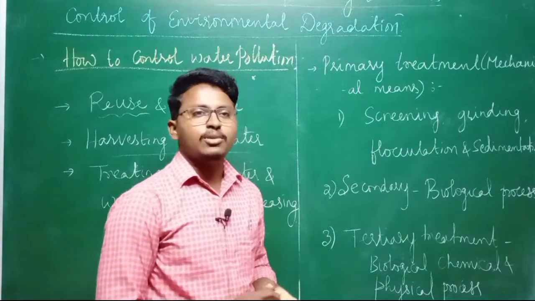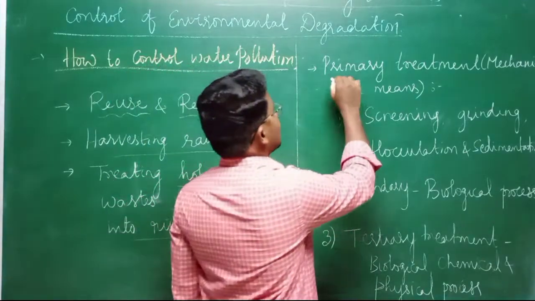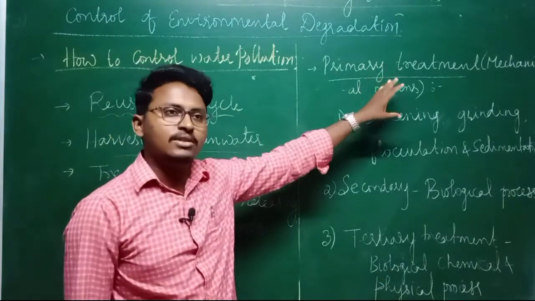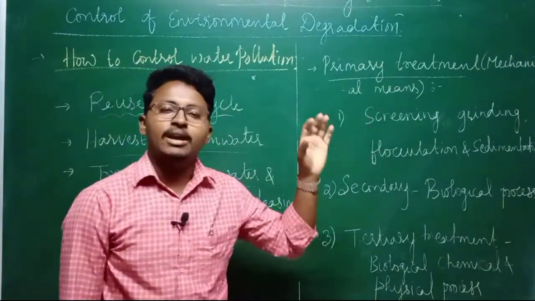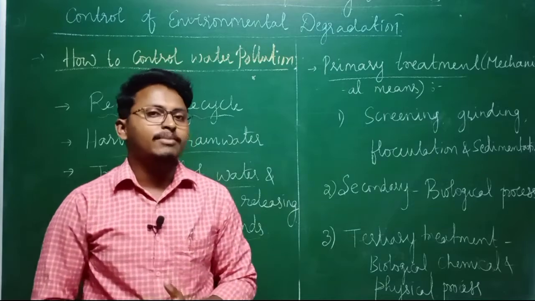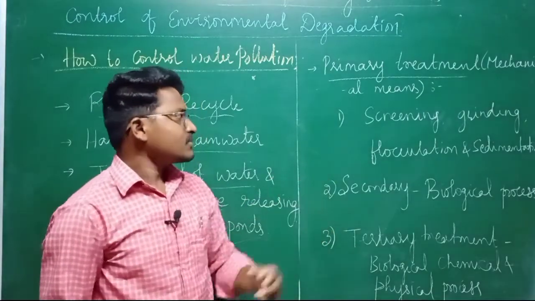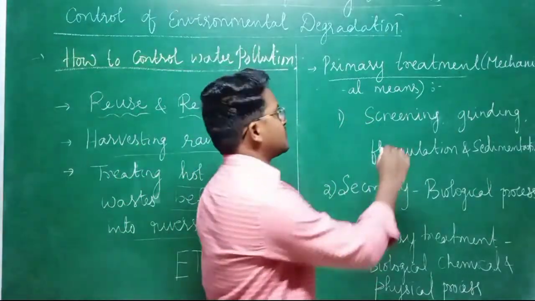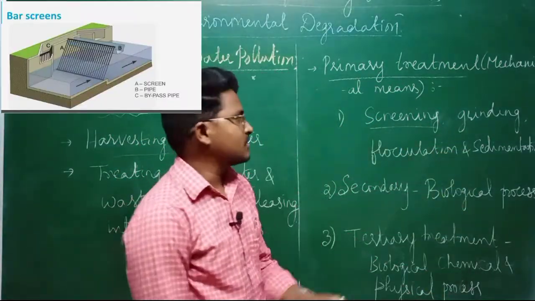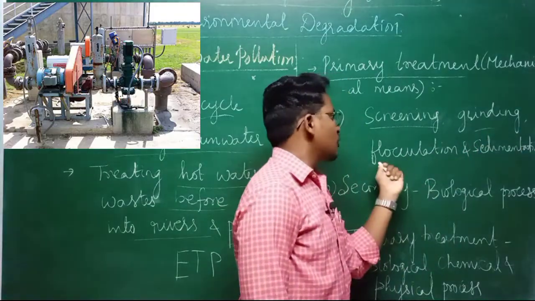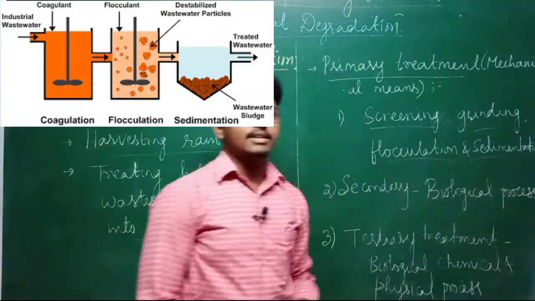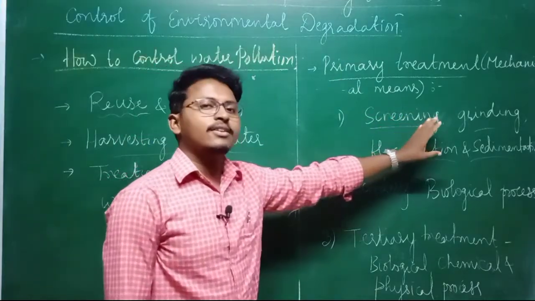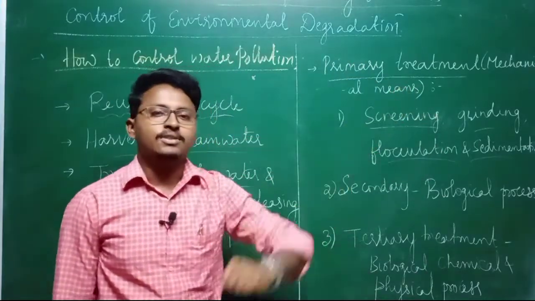The first and very important thing we can do is the primary treatment. That means we do a mechanical process, or mechanical means. Under this primary treatment, main stages are involved. One is screening, the next one is grinding, and then flocculation as well as sedimentation. So these four stages are required under the primary treatment of water.